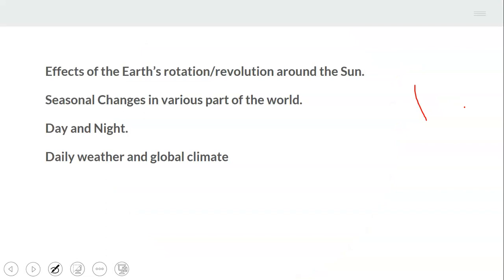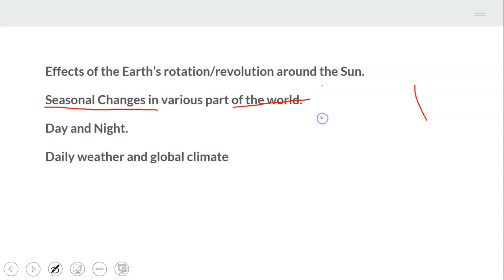Alright, so what's the effect of the rotation and revolution of the Earth? Number 1, if the Earth does not rotate, we will not have seasonal changes in various parts of the world. These changes include summer, winter, cold, springtime.